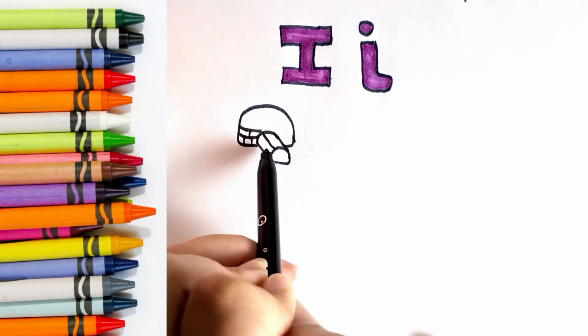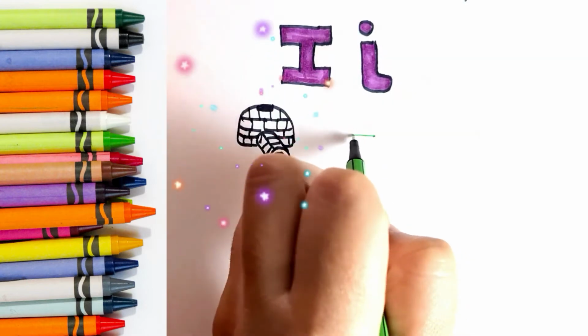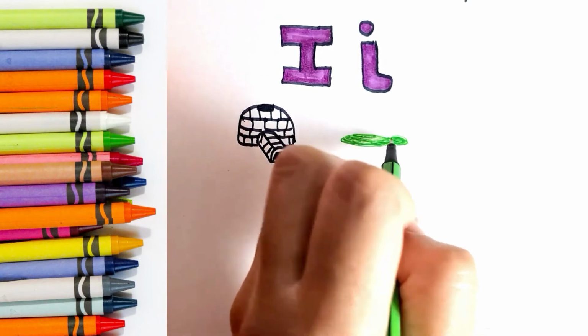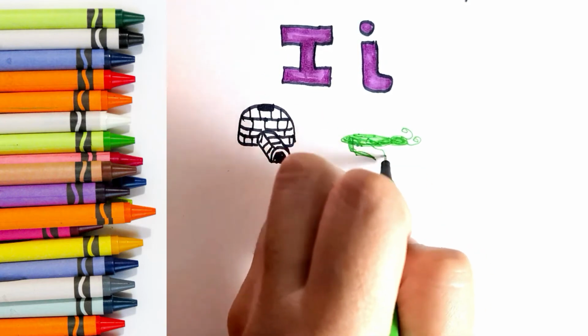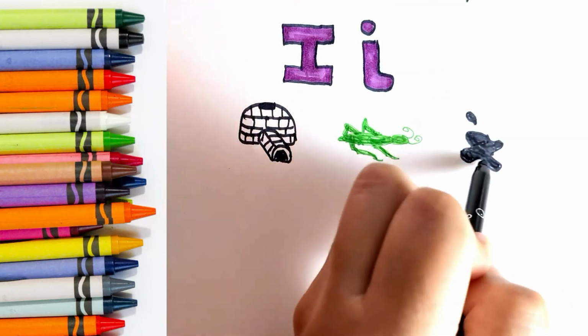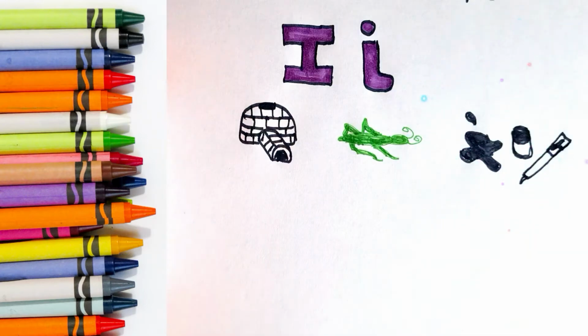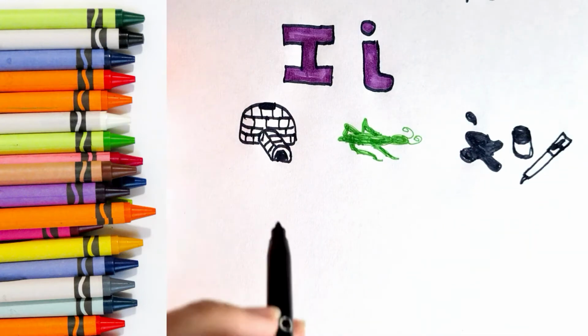I is for igloo, I, I, igloo. I is for insect, I, insect. I is for ink, I, ink. Now let's practice writing the letter I.